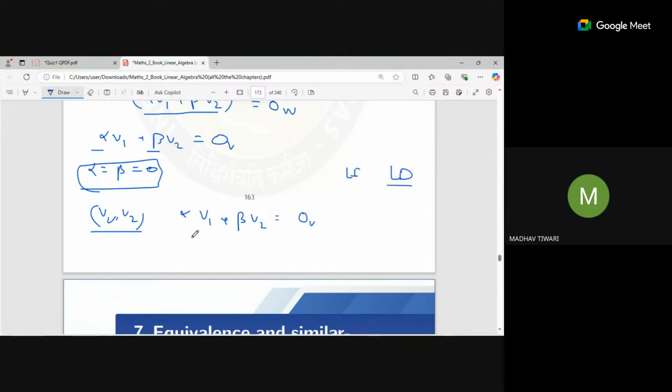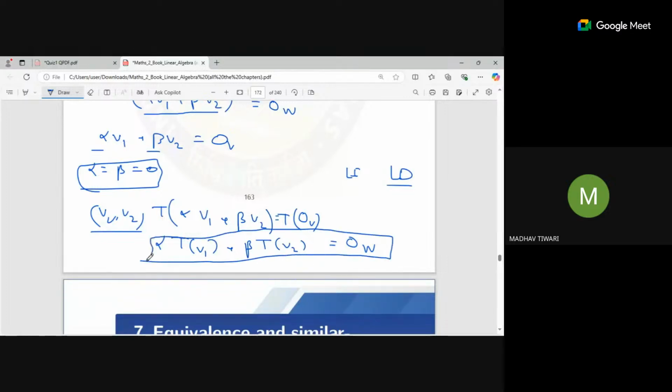If I apply the transformation on both sides, this will be alpha times TV1 plus beta times TV2 is equal to the zero vector. You know that for this equation we have only one solution, the unique solution, because they are linearly independent. That implies alpha is equal to beta is equal to zero.